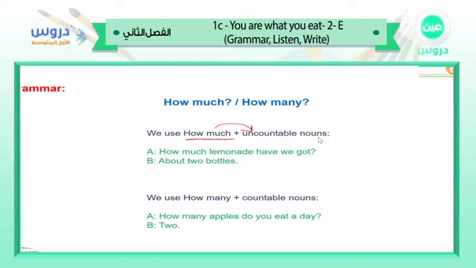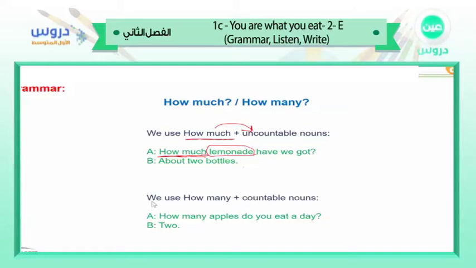For example, let's take an example. How much lemonade have we got? Okay. How much lemonade? This is liquid. It's just like a juice. So we used how much. How much lemonade have we got? About 2 bottles, because it's liquid. It's just like water, it's just like milk, and so on. Lemonade is a juice which comes from lemon. Okay?